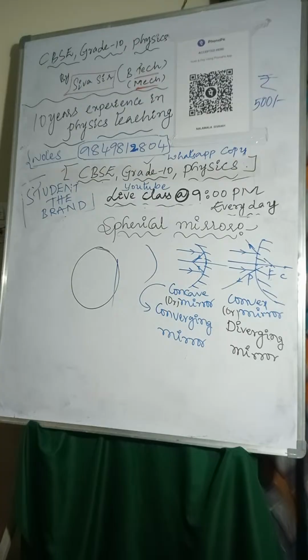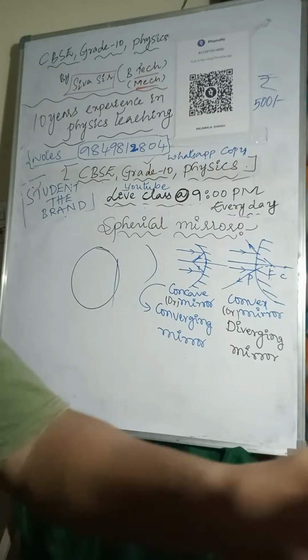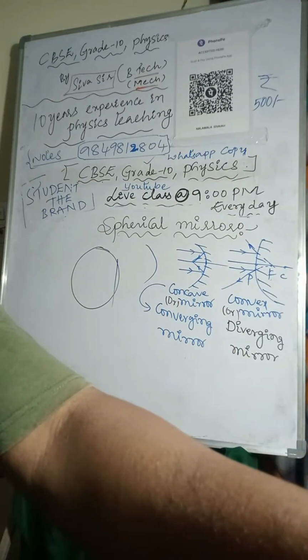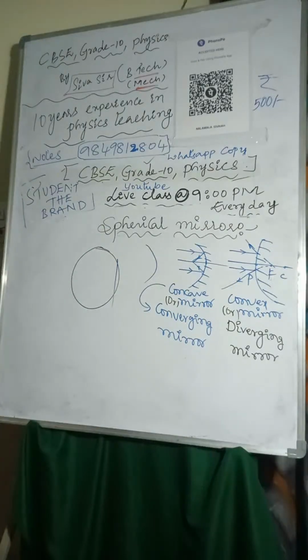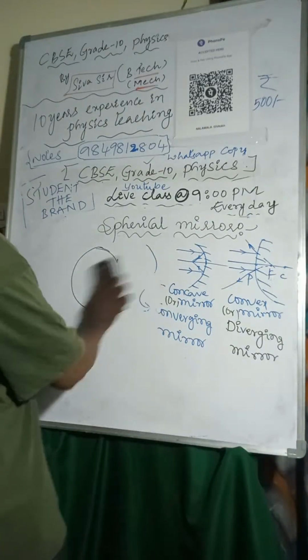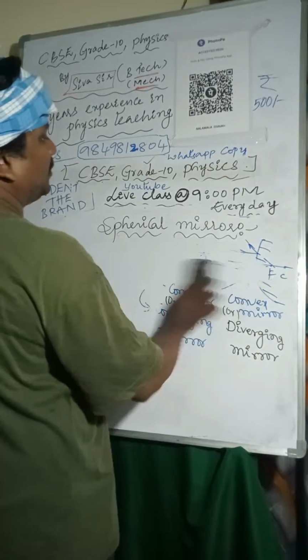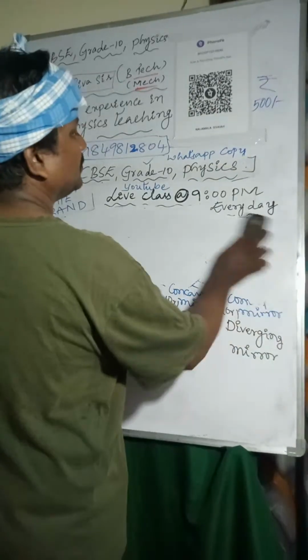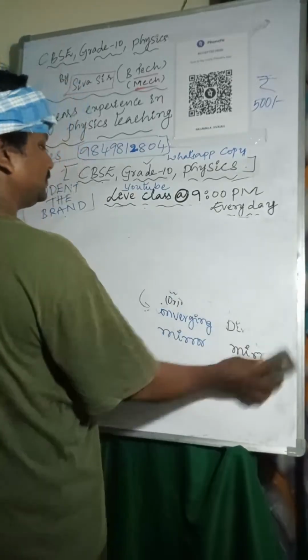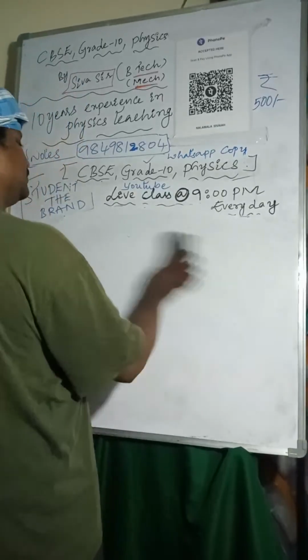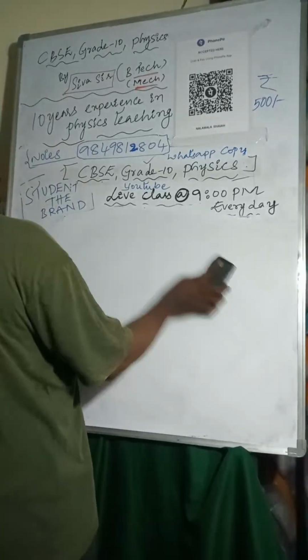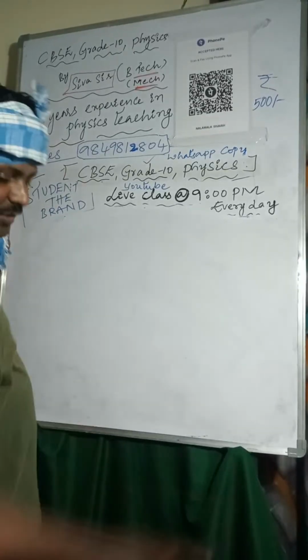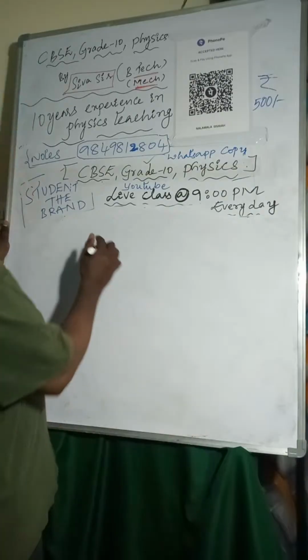Okay, next we'll go to the ray rules of the concave mirror and convex mirror. Now I am talking about the concave mirror.